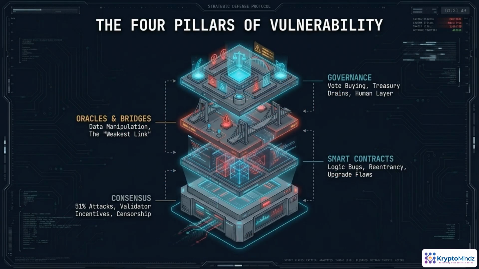When we talk about blockchain-based trust, we're really standing on four shaky pillars. At the base is consensus. If validator incentives misalign, you see 51% attacks, censorship, or protocol capture. On top of that, smart contracts can be perfectly signed yet still exploitable through logic bugs, reentrancy, or broken upgrade patterns. Oracles and bridges extend trust outward, but every cross-domain link becomes a prime target for data manipulation and routing attacks. And governance is the human layer above it all. Vote buying, rushed proposals, and treasury drains can undo any technical security underneath.